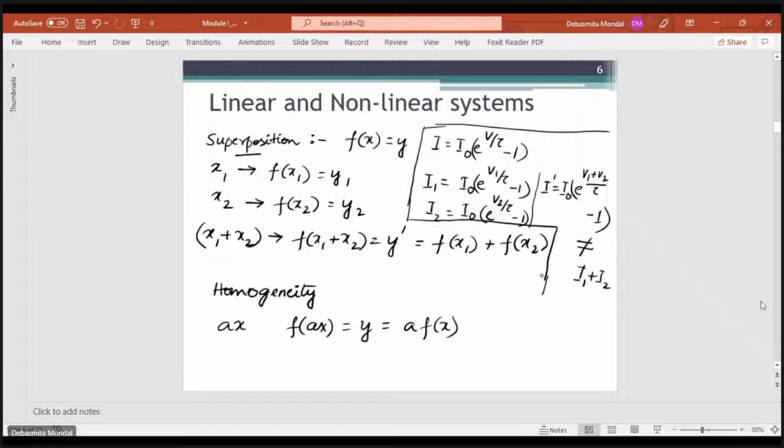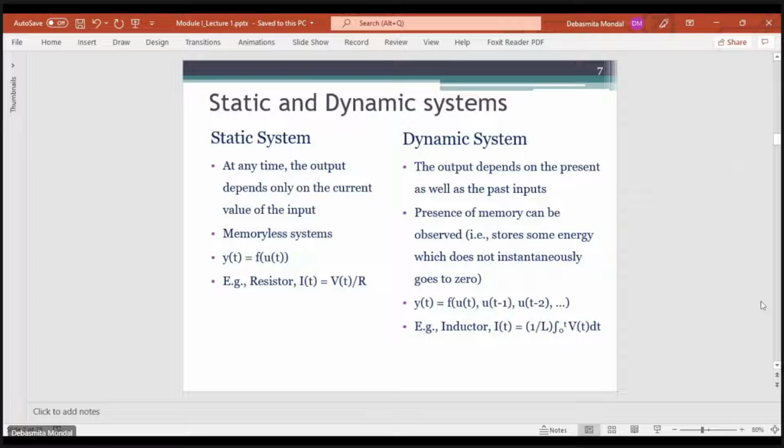So if I add the individual inputs and take the output, this equation is not satisfied, which means the superposition theorem is not satisfied. The moment that is not satisfied, you can say that this is not a linear system. This is a non-linear system. Similarly, you can prove that it does not satisfy the principle of homogeneity as well. So this is how you classify linear and non-linear systems.